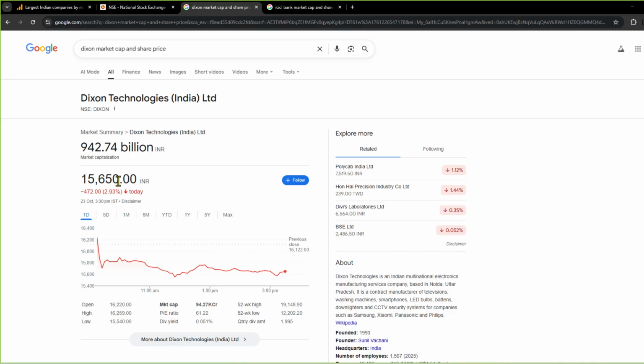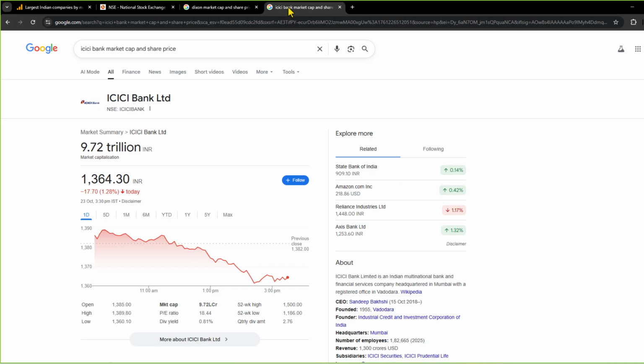Next, I have the information of ICICI Bank here. The market capitalization of ICICI Bank is 9.72 trillion rupees. But the current market price or the share price is 1364.3 rupees.